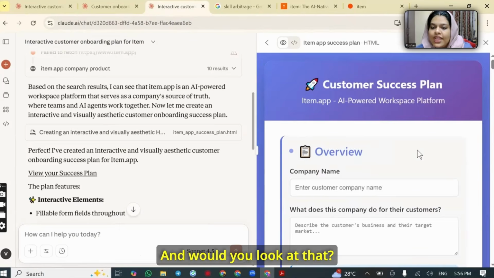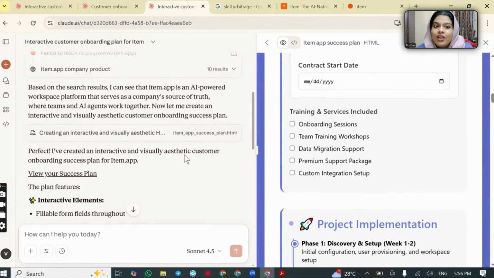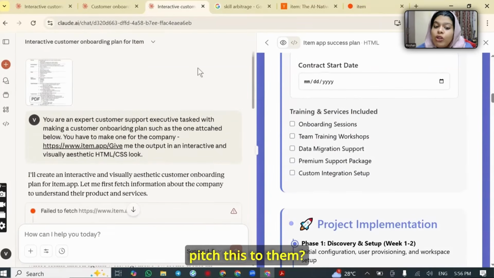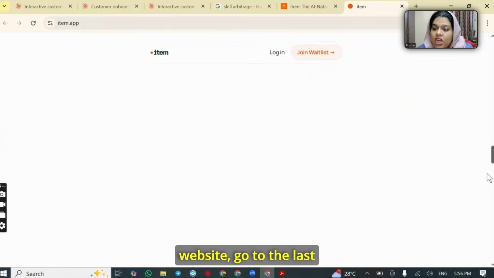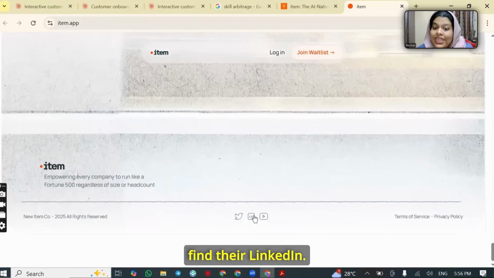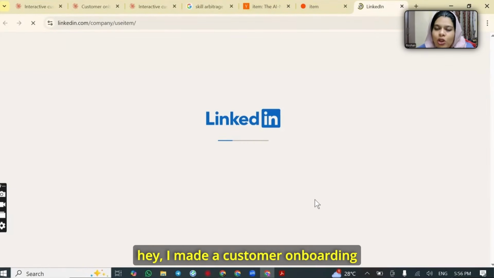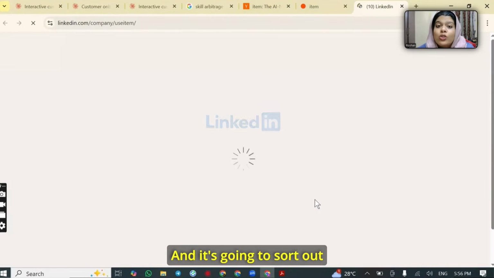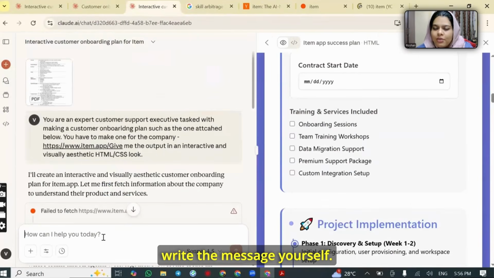And would you look at that? We've got our customer plan for Item as well. Now, how do you pitch this to them? You just go on their website, go to the last page, you will find their LinkedIn. All right. And you just have to message them saying, hey, I made a customer onboarding plan for you and it's going to sort out so many of your problems. And you don't even have to write the message yourself.